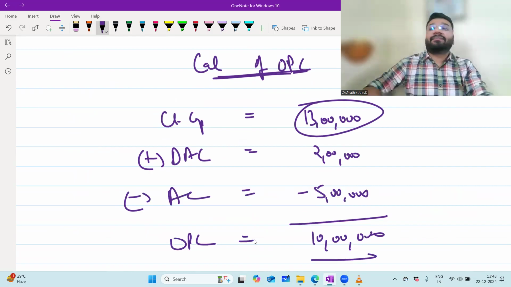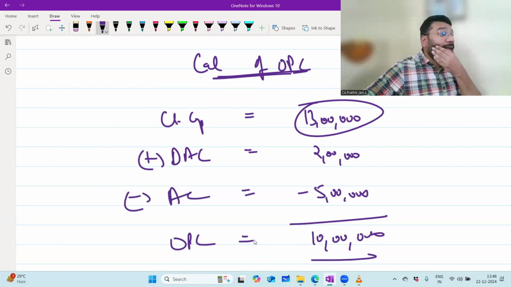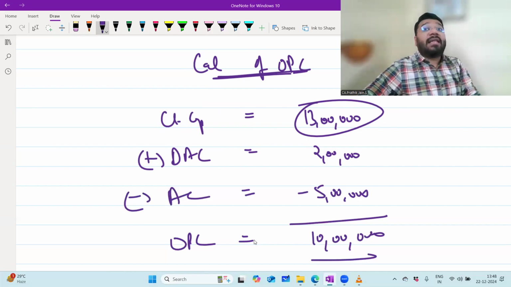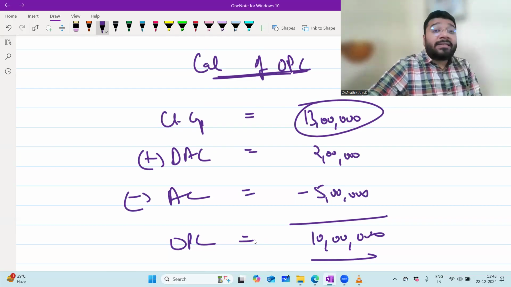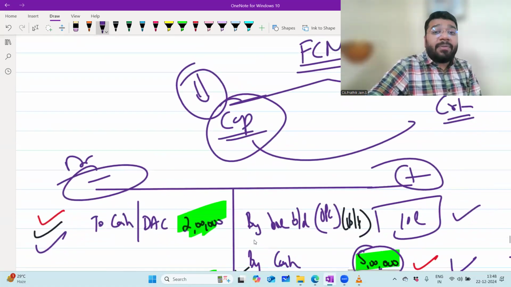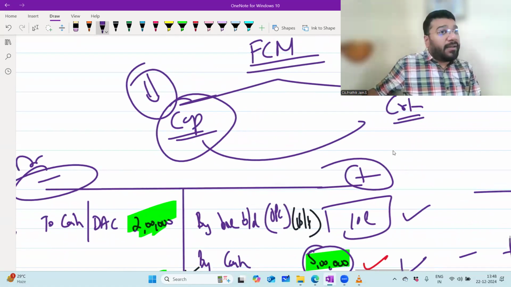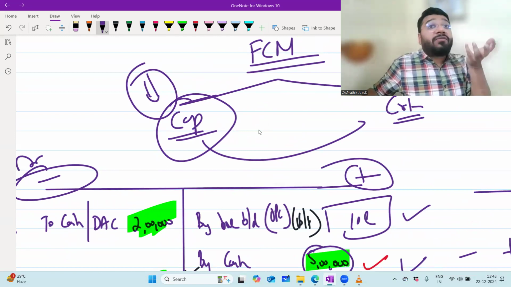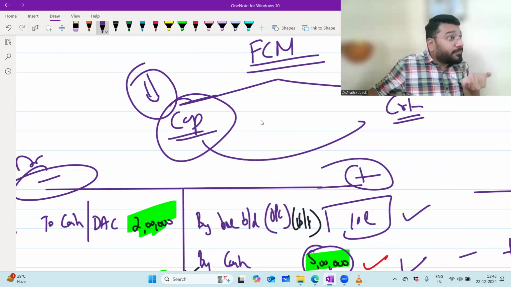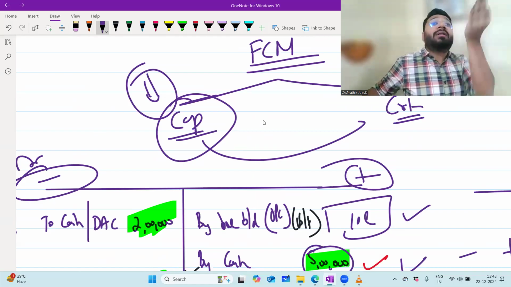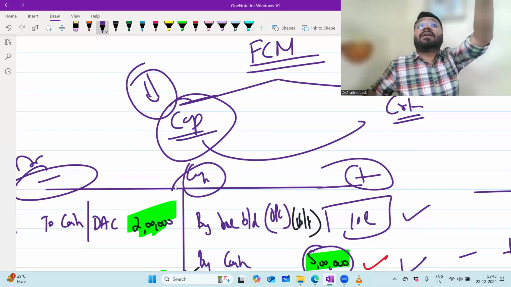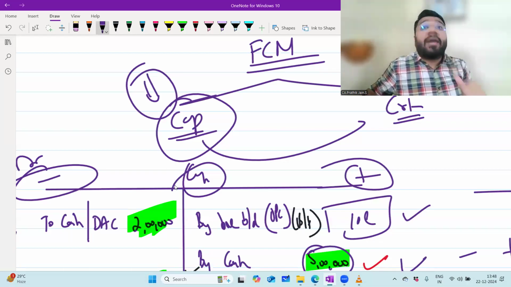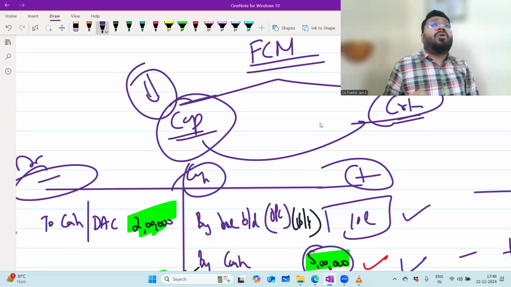Any difficulty? No, sir. Now they'll give you current account also in this. They'll give you share of profit, drawing against profit. Will you adjust these here? No, sir. In fixed capital method, I prepare both capital and current account. But for the purpose of calculating opening capital, what do I need? Opening capital, additional capital, drawing against capital. All these three items are there in the capital account. And share of profit, share of loss, drawing against profit, all these come where? In the current account.